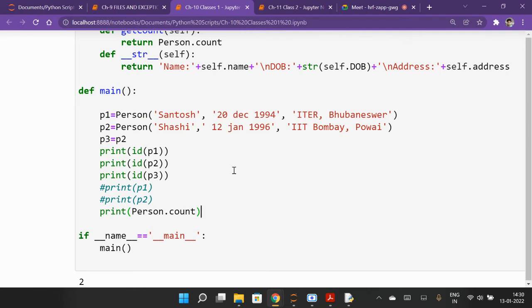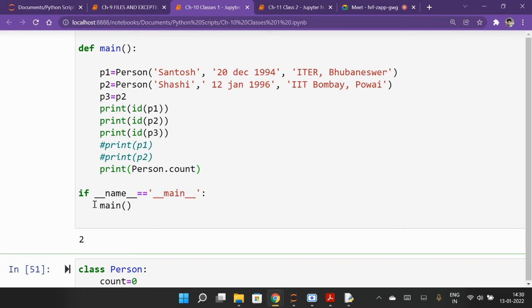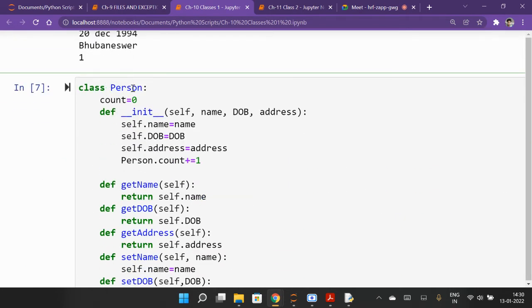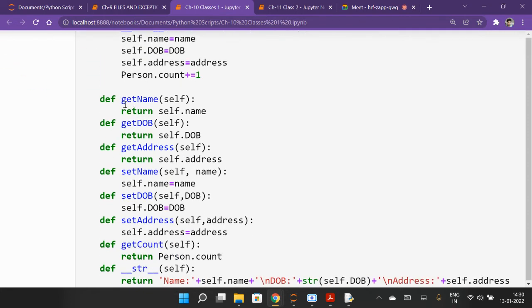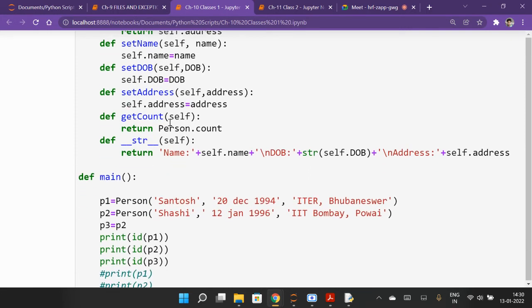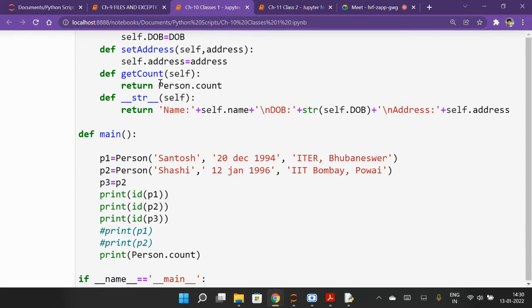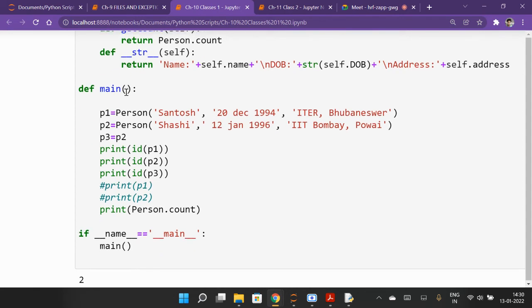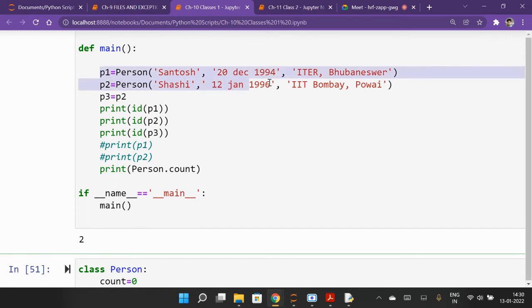Yes, sir. So what is the output of this? If I run, yes, you check the program. This class is person. This is the constructor of the object with these variables, and these are the functions we define here. So I have given here p1 and p2 as 2 objects of the class. Okay, p3 is equal to p2. So when this is not available, if I run it, it will print 2.